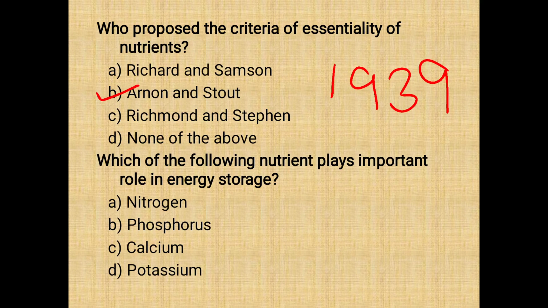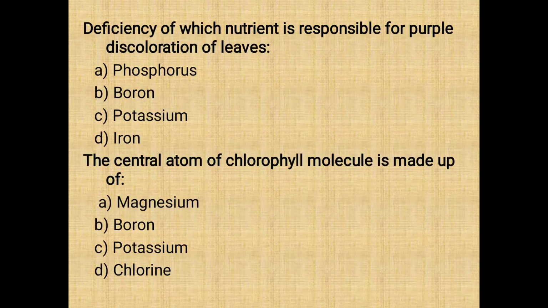Next question is, which of the following nutrient plays important role in energy storage? So whenever we will talk about energy, the nutrient responsible is phosphorus. It is responsible for storage of energy. Next question is, deficiency of which nutrient is responsible for purple discoloration of the leaf? In case of deficiency of phosphorus, the leaves of the plants start becoming purplish in color.